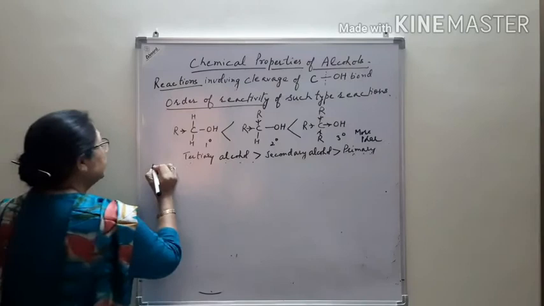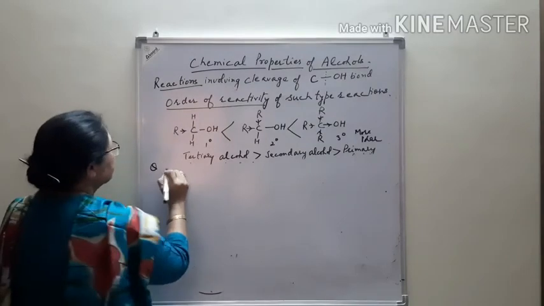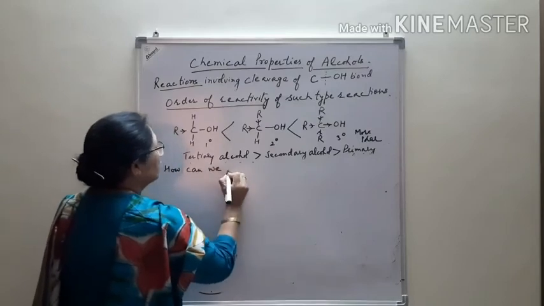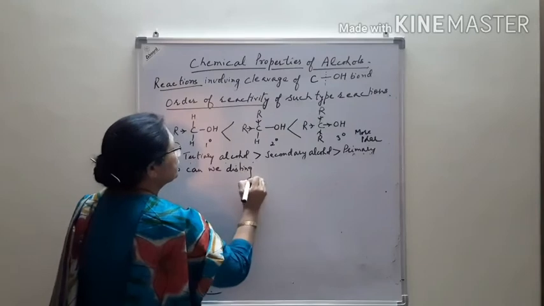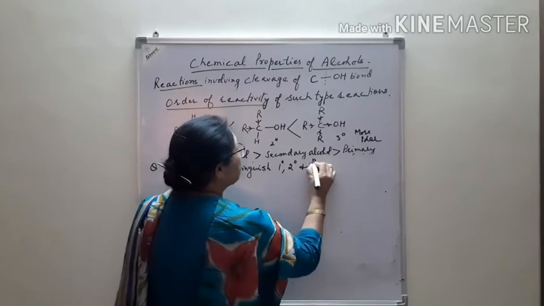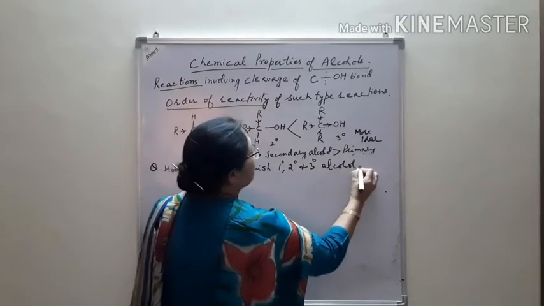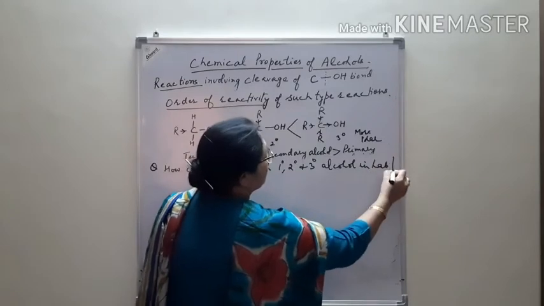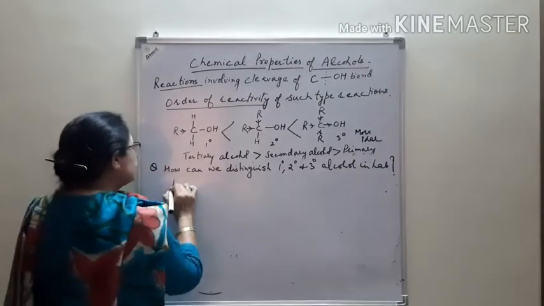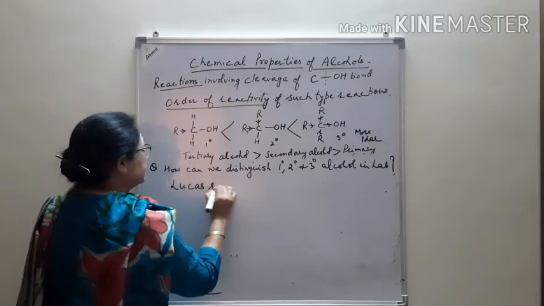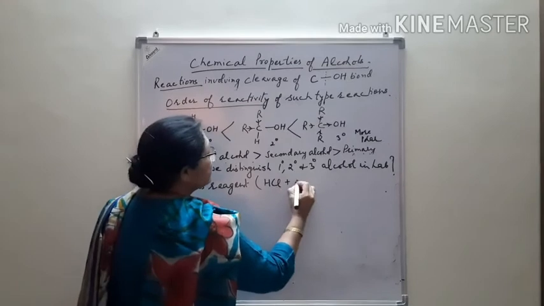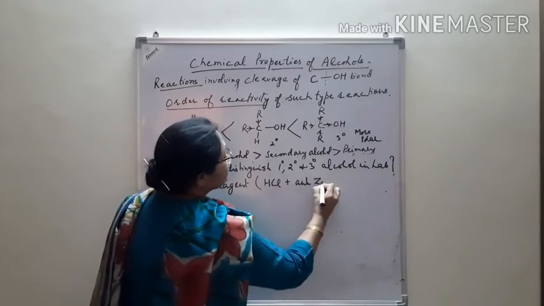The next question is how we can distinguish primary, secondary and tertiary alcohol in the lab. For this we use the Lucas reagent. This reagent is HCl in the presence of anhydrous zinc chloride.